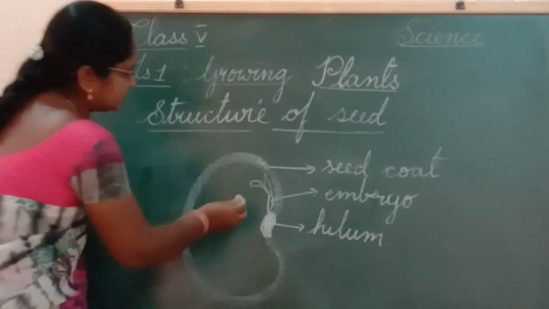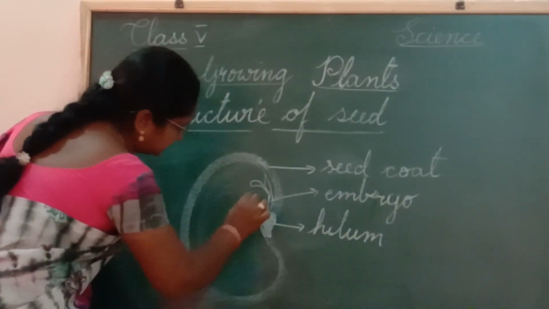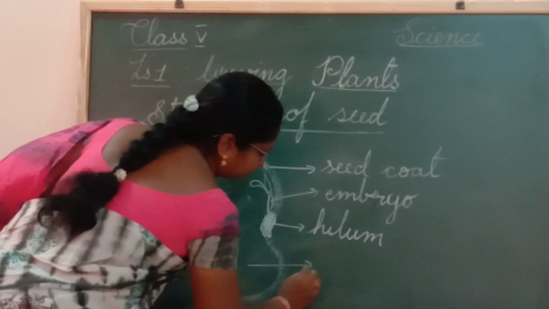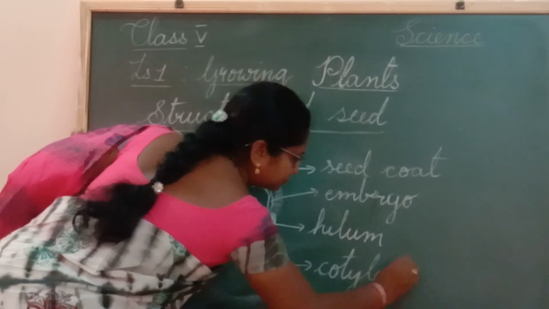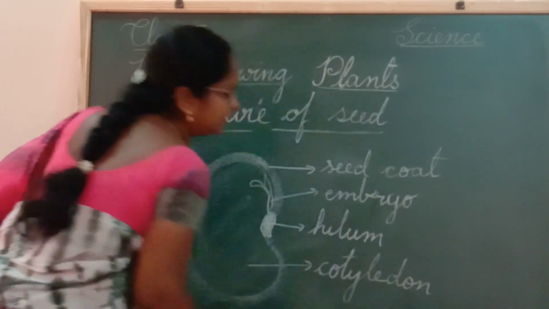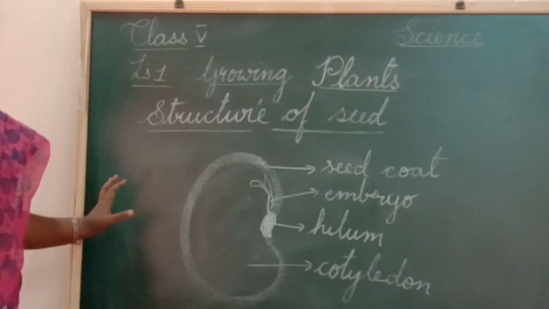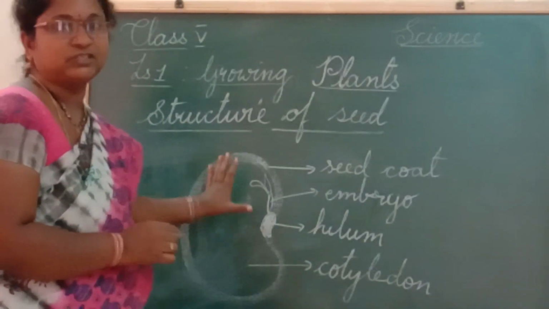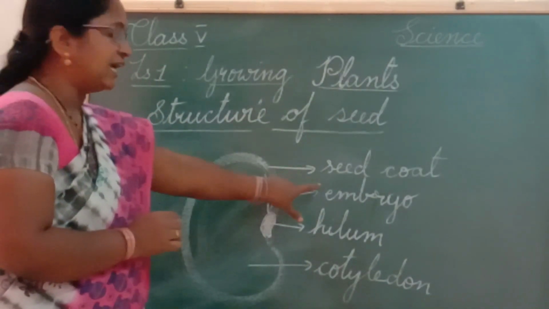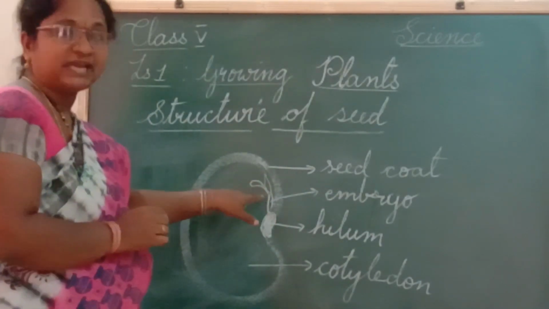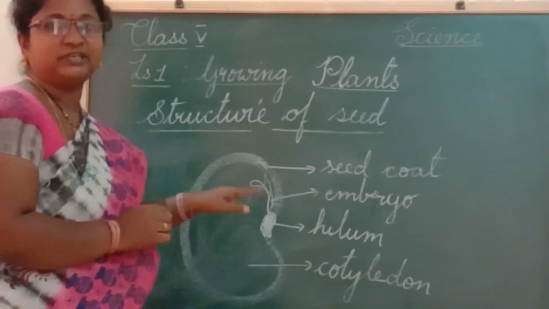Yes, and this is the cotyledon. This one is the cotyledon, or we can also call it a seed leaf. This is about the structure of the seed. Inside this seed, there is an embryo which grows into a new plant.